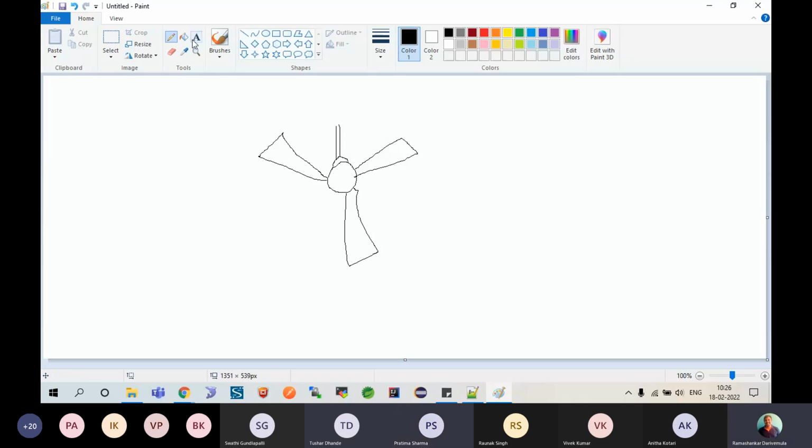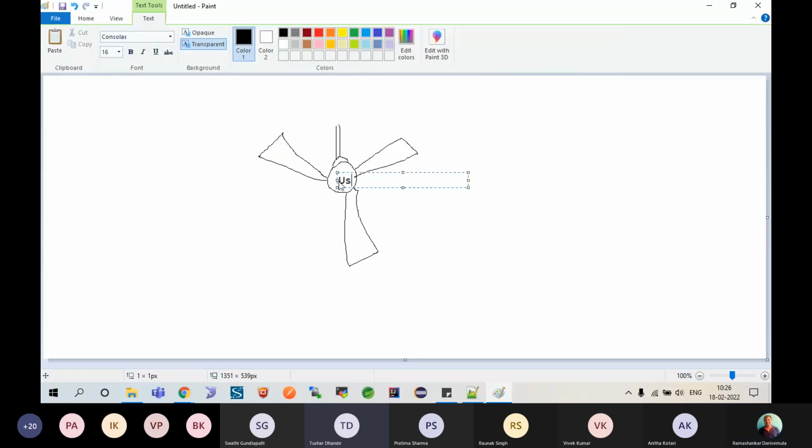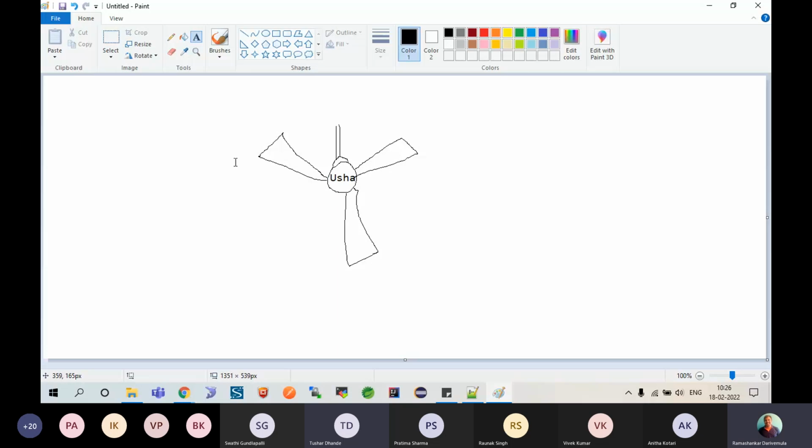All right. Yes, sir. So I will say this one has a label on it, so what did it become? Usha fan. Usha fan, a working copy of the same object called a fan, correct? Similarly, I can have a Crompton fan. Similarly, I can have Havells. Similarly, I can have some other, correct?